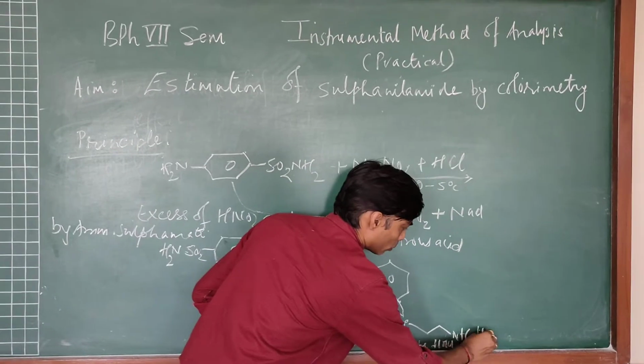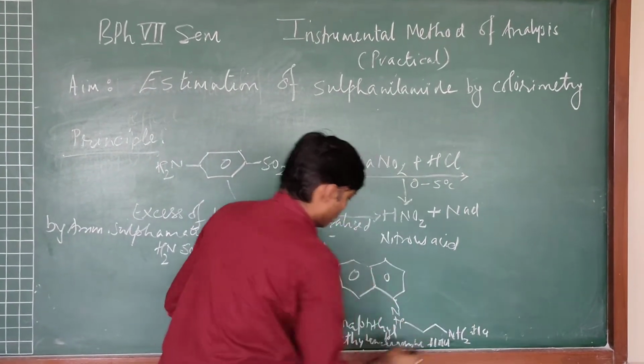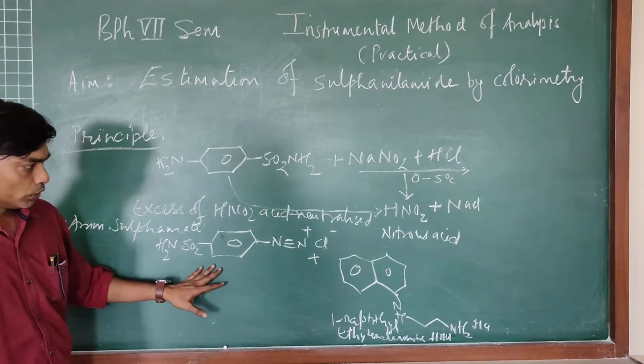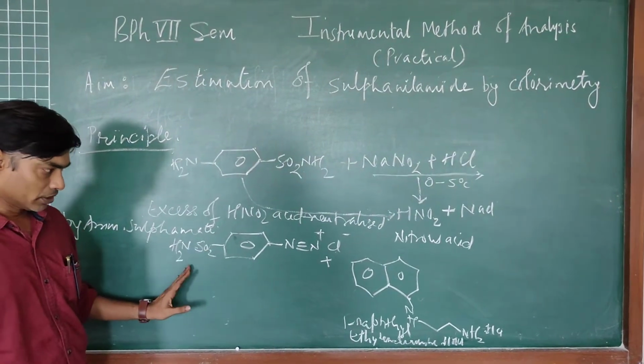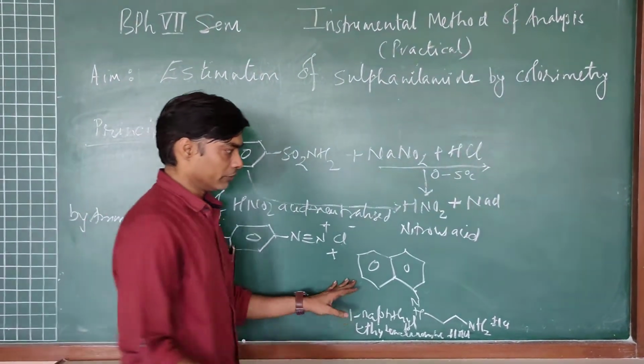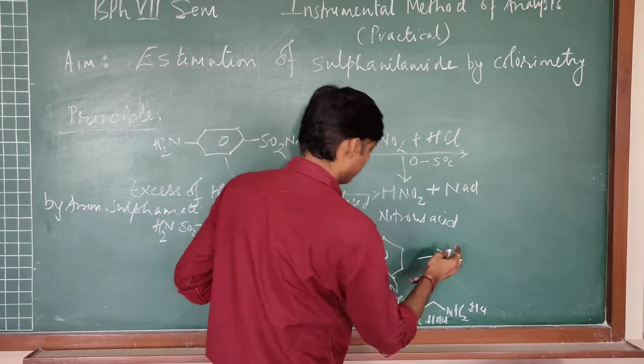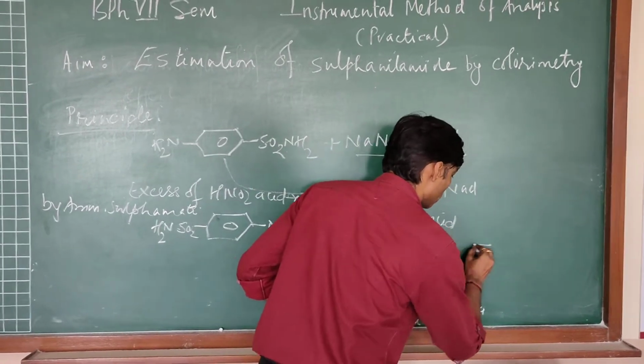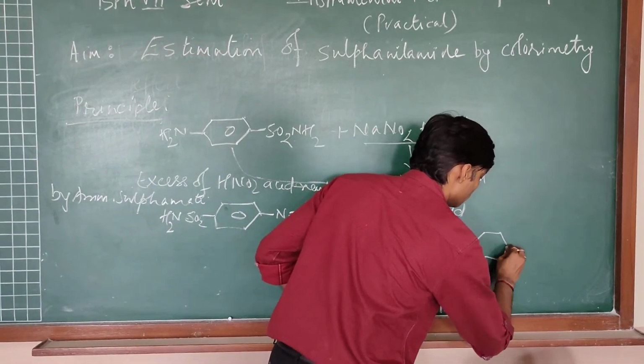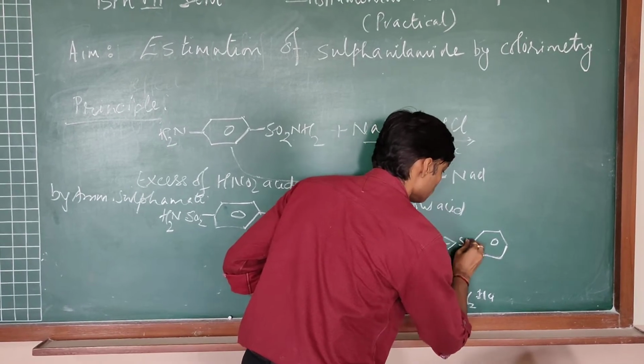It is a dihydrochloride salt. Now the diazonium ion of the sulfanilamide will couple with this, and we get the combined structure.